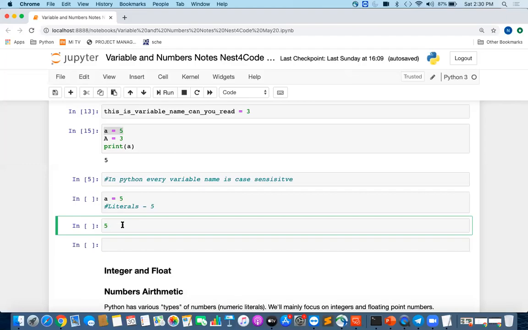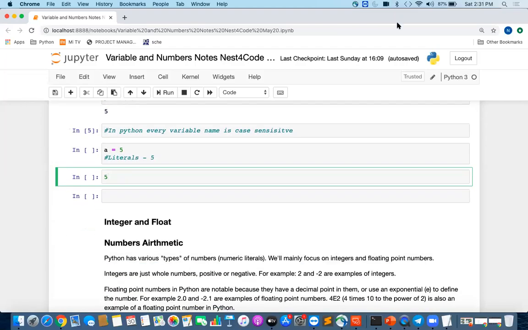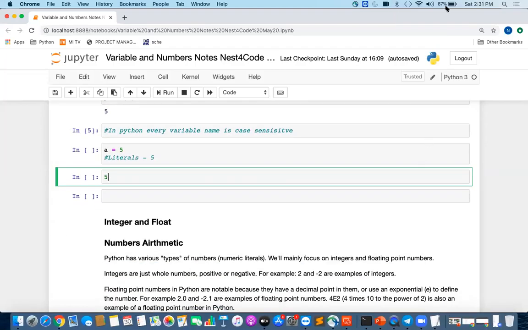So the next thing is, what are the data types in Python? In Python, we mainly focus on numbers and strings. We'll see about numbers today, how to define numbers and how numbers work in Python. We'll mainly focus on integers and floating point numbers. So what are integers? They are just the whole numbers. They can be positive or negative: 5, -5, 6, -6, like this. They are all whole numbers which lie on the number line.